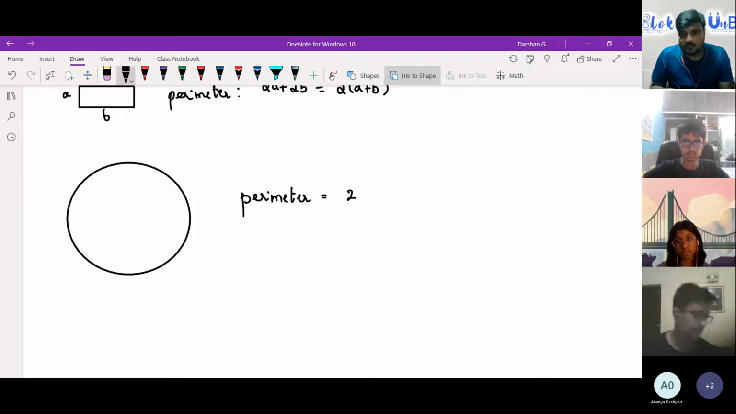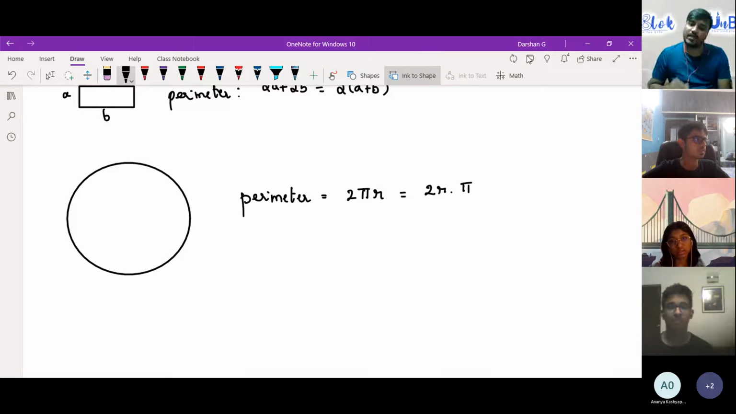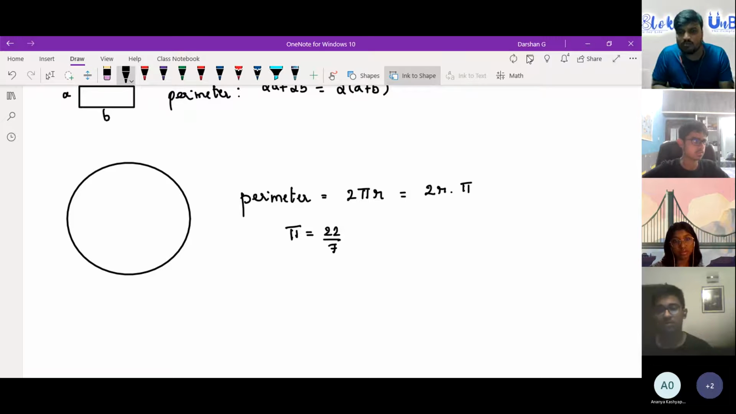So it's basically equal to 2 pi r. It's equal to 2 pi r, or you can also write it as 2 times r times pi. Both are the same. So what is pi equal to? Pi is equal to 22 by 7. That's almost the equivalent.